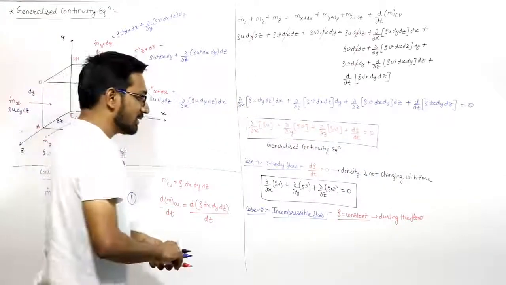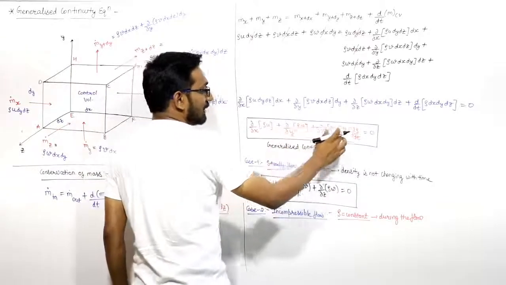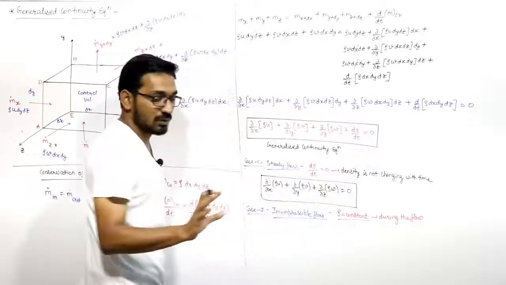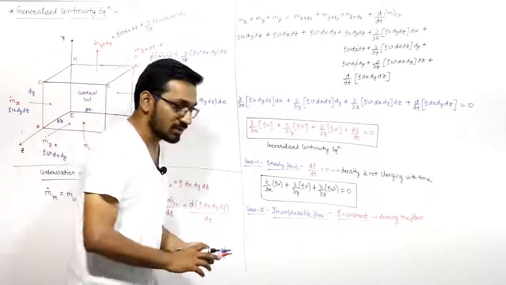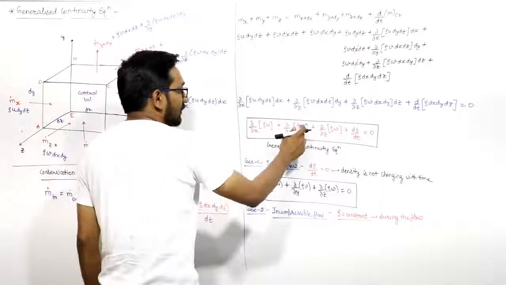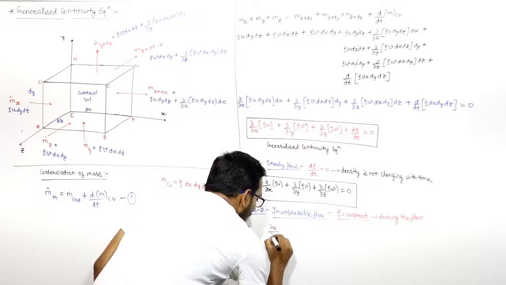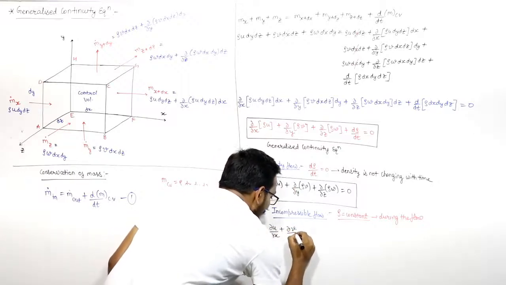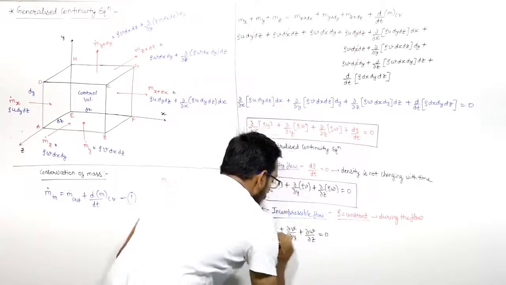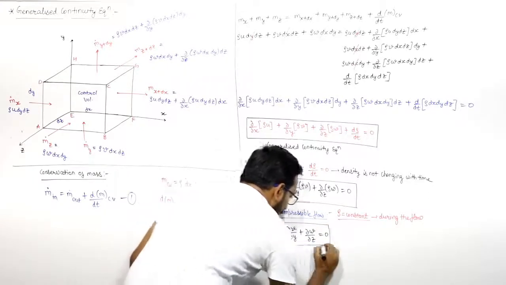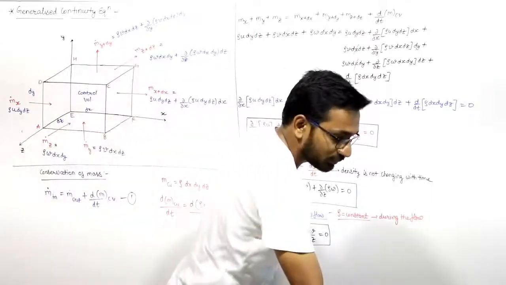If density is constant, then density can be taken out from this equation, and d rho by dt will be 0, right? So if you take rho outside, rho can be cancelled out, then the equation will be del u by del x plus del v by del y plus del w by del z will be equal to 0. This is the equation for incompressible flow.